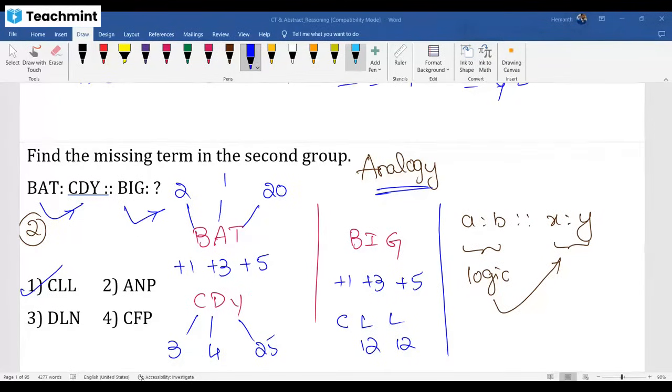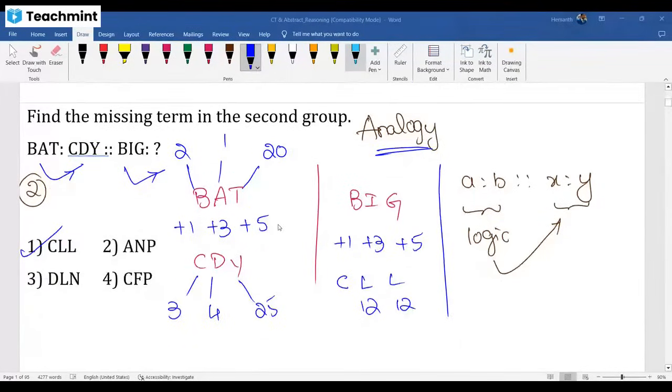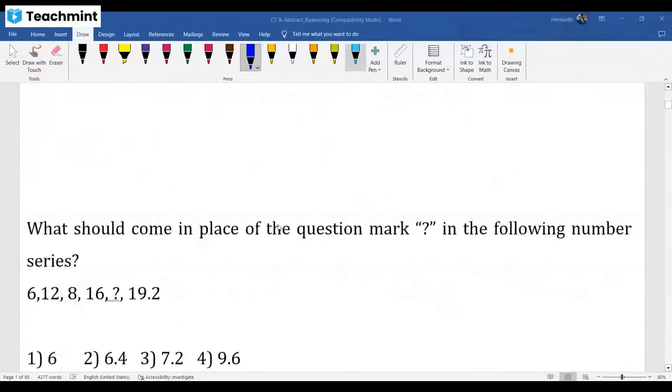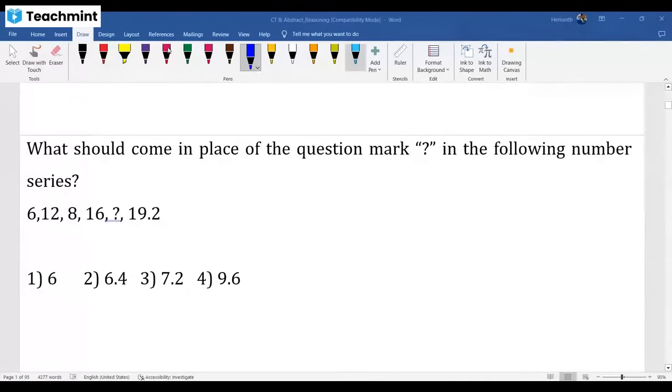Okay, once you got the logic, now apply here. Same logic we have to apply in the next. Got it? Excellent. Thanks for asking the question. Now see the next question, again series. Yes, that's what I already said. Around 4 questions you are getting from series.